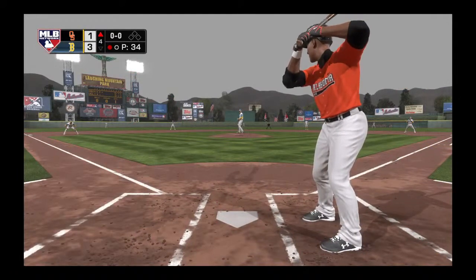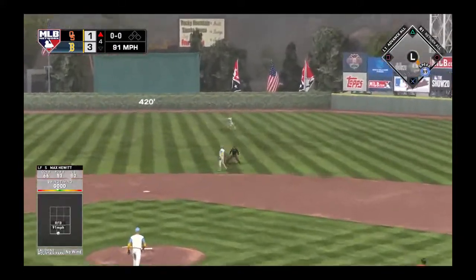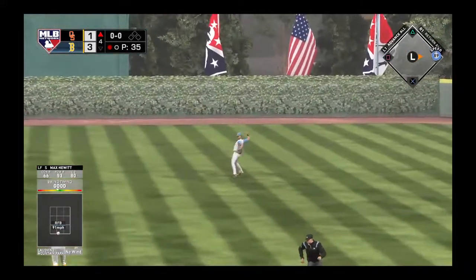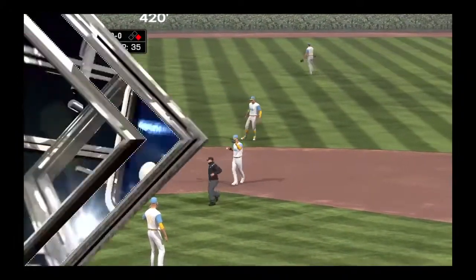At the plate, Max Hewitt. As he rips it on the ground, that'll be a base hit. Now it's down 2 runs. The tying run is at the plate.